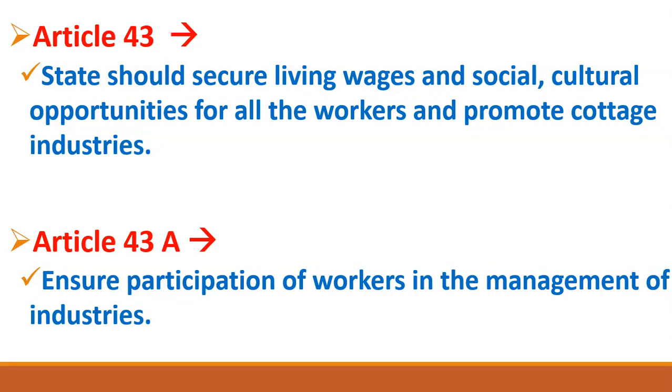Then friends, comes Article 43A. What does Article 43A say? Article 43A says to ensure participation of workers in the management of the industries. What does it mean? It means that workers should also be included in the decision making of the companies. Workers should also be included in the management of the industries.